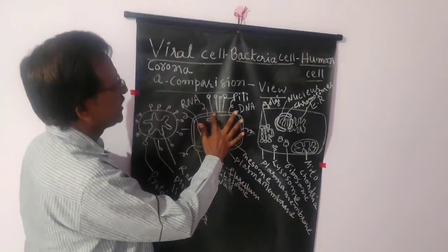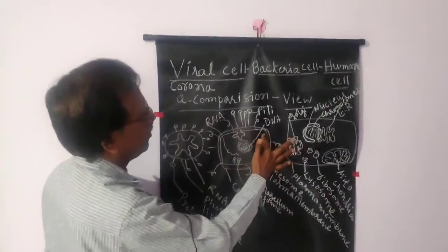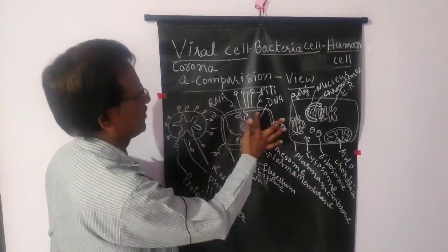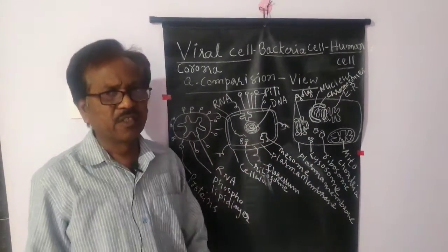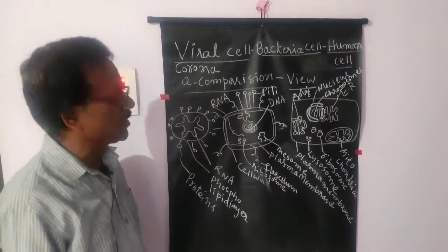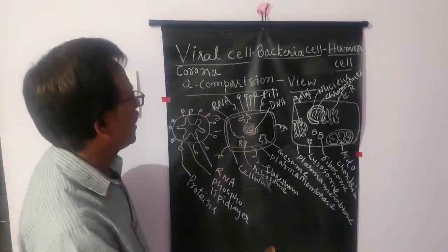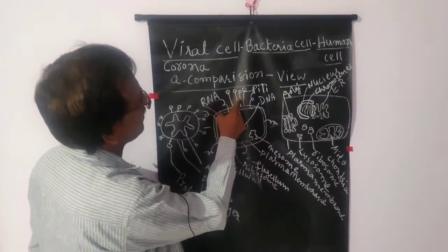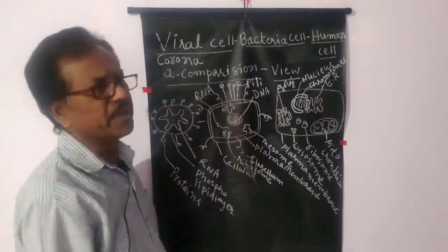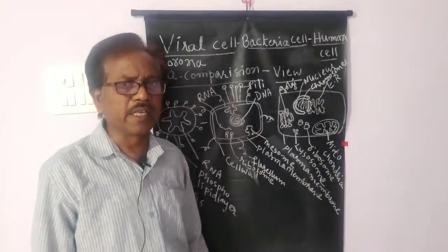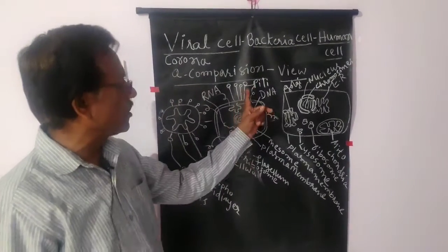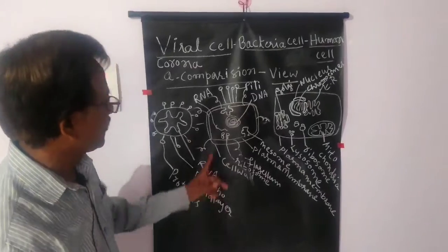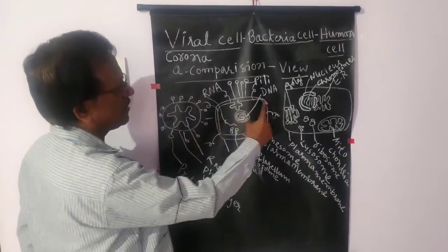So here in the bacterial cell, outside the cell wall, some flagellums are also present for the locomotion purpose. So these flagellums are made with flagellin proteins, and on the cell wall there are some straight hair-like structures are present which are called as a pili. Pili are made with pillin, and pillins are useful during sexual reproduction of the bacteria. So this is the bacterial cell structure.